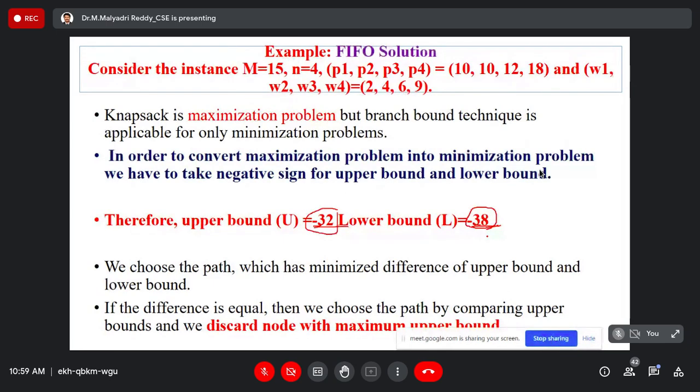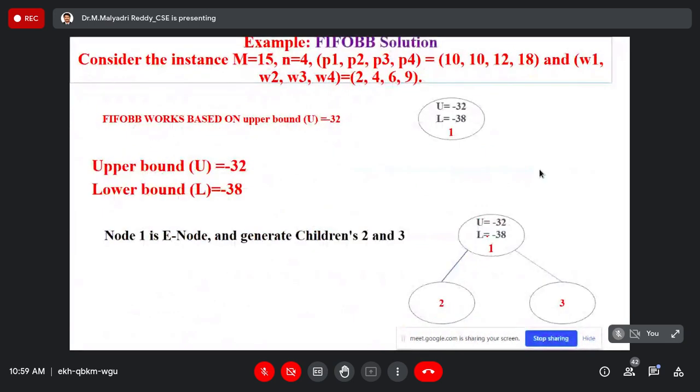Okay, so now I'm going to start the problem. Before starting up, the FIFO function completely works on the upper bound value. While doing that problem, the cost function or lower bound never exceeds minus 32. అంటే దీన్ని FIFO బేస్డ్, మీరు టెక్స్ట్ బుక్ చదివితే కంప్లీట్ కన్ఫ్యూజ్ అవుతారు. ఇక్కడ చూడండి, ఈ అప్పర్ బౌండ్ బేస్ చేసుకుని ఇటు వర్క్ అవుతుంది.